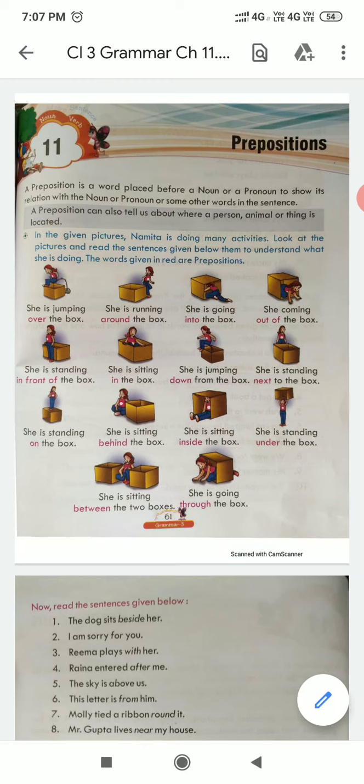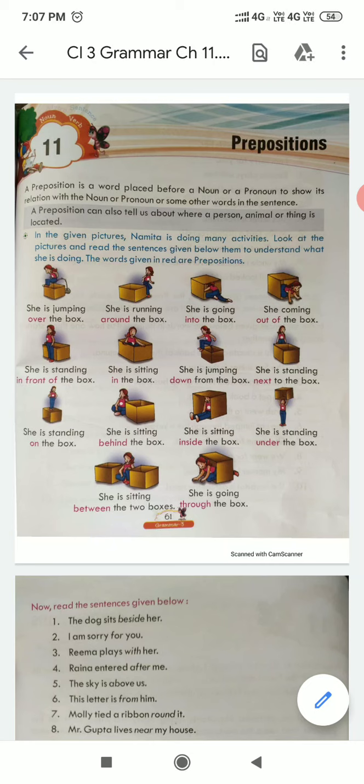Like, we'll see the first one. She is jumping over the box. Now, what is the girl doing? She is jumping. The object is box, but the verb and the object box, that is the noun, इन दोनों में रिलेशन क्या है, लोकेशन क्या है, पोजीशन क्या है, वो हमें वर्ड बता रहा है ओवर, मतलब बॉक्स के ऊपर से.